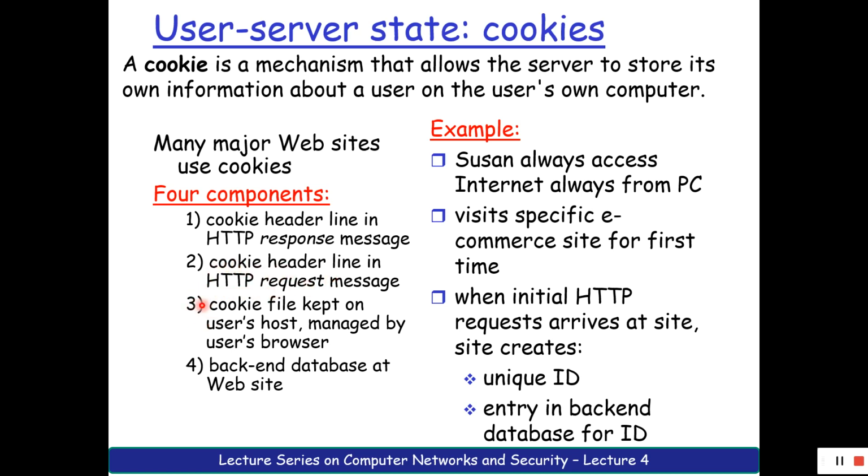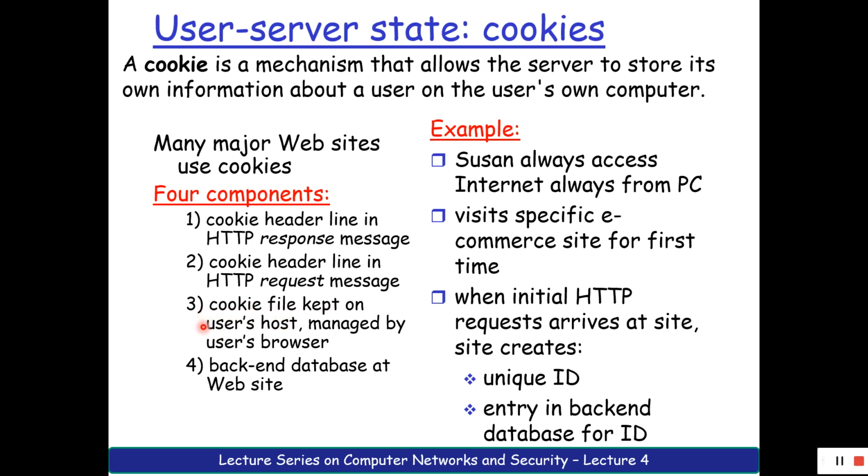Next, third component that cookie will always have is a cookie file kept on the user's host managed by the user's browser. So if I have opened Google Chrome and I have opened Amazon, Amazon keeps a cookie file in my machine, correct? So this cookie file is present in user's machine, that is, host is nothing but a machine.